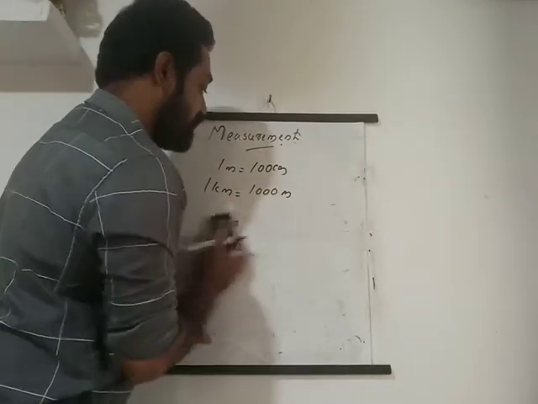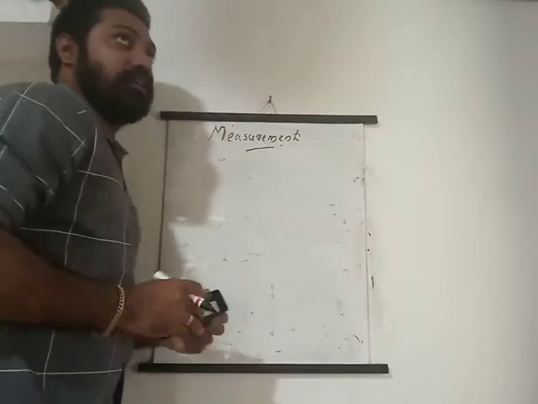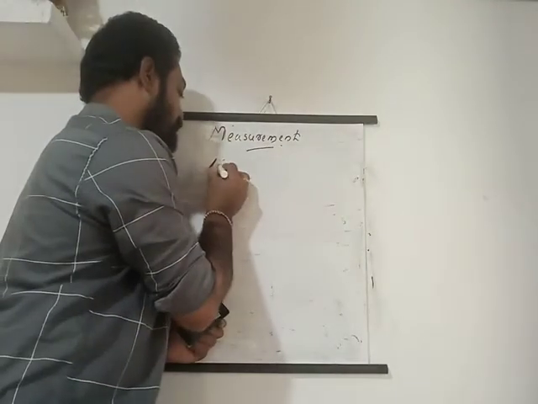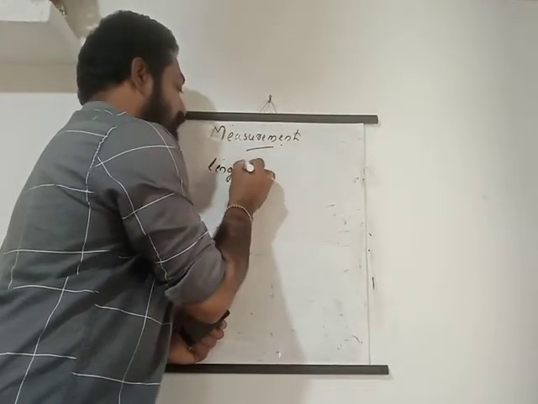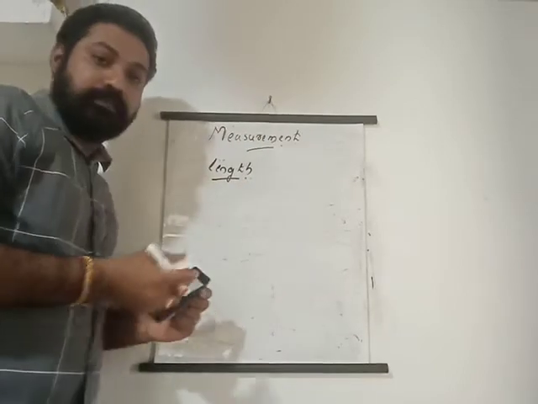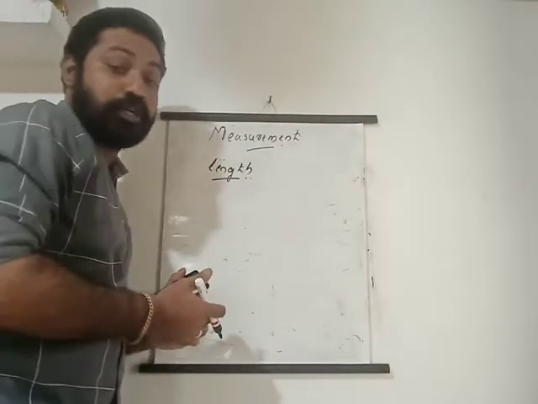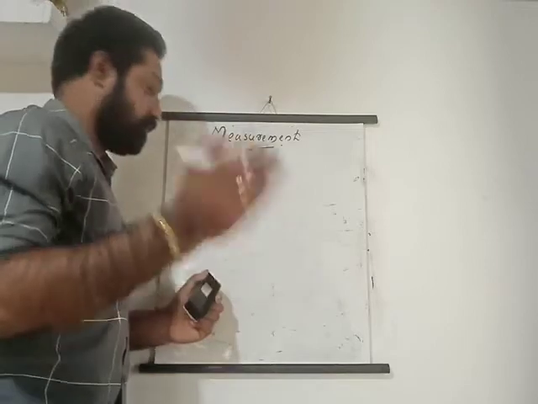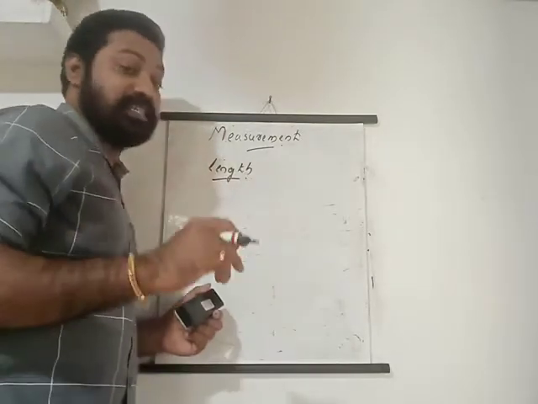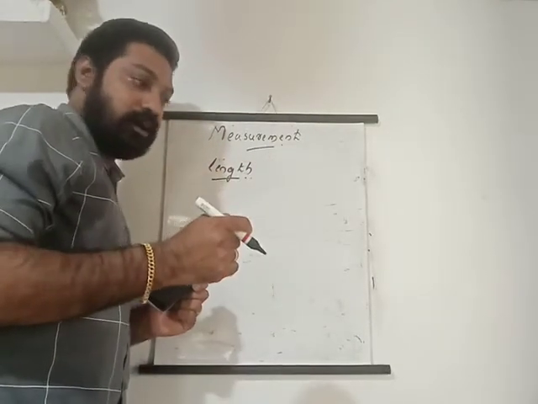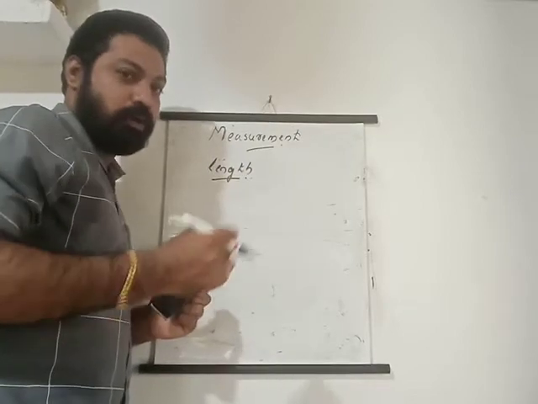So these are the questions. Let us begin. We are starting our chapter with the first one, that is length. Length we measure using different units. To measure a line segment, we use a ruler, isn't it?